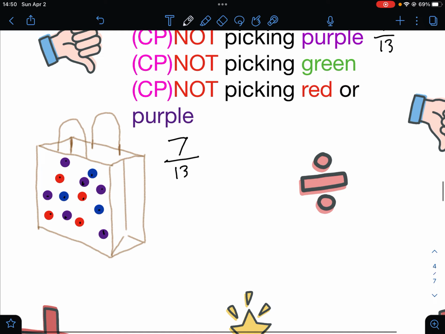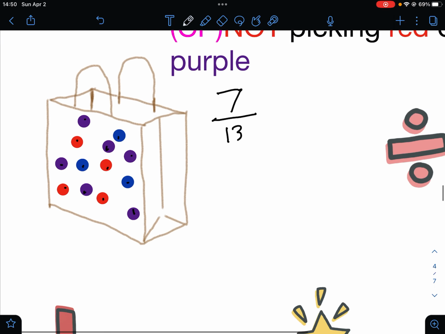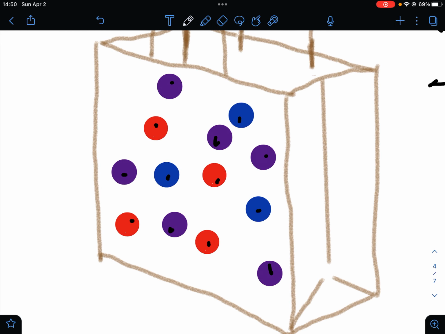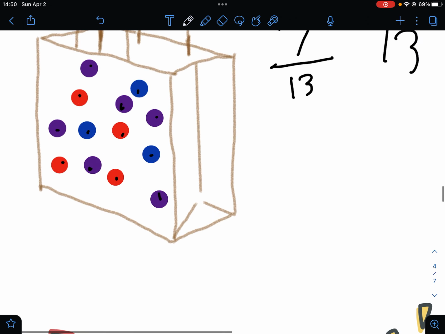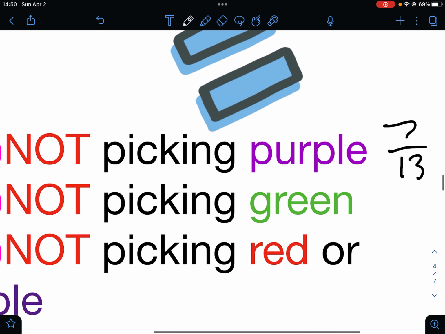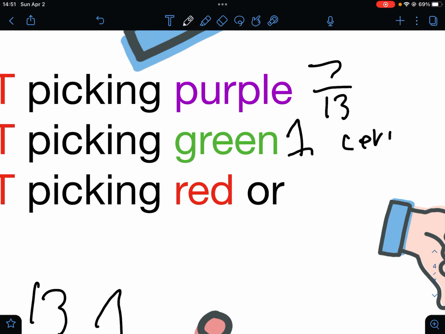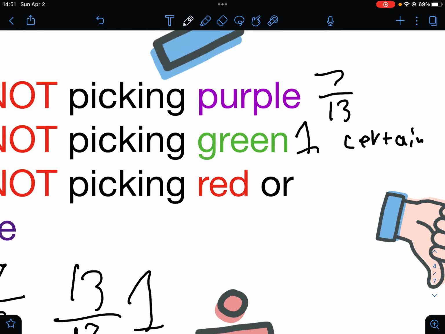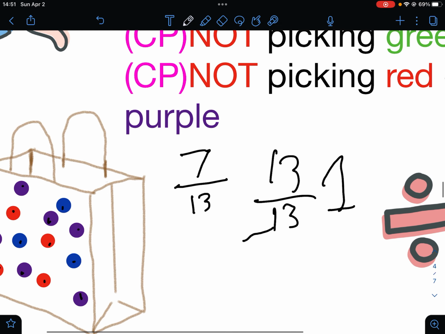Now we do green. Not picking green. So now we have to count the total number of things that are not green, which is 13. And now we count the number of total outcomes. So this 13 over 13 simplifies to 1. So now we have the answer, which is 1, which means this is certain because this is at the top of our scale. You will always pick something other than green.